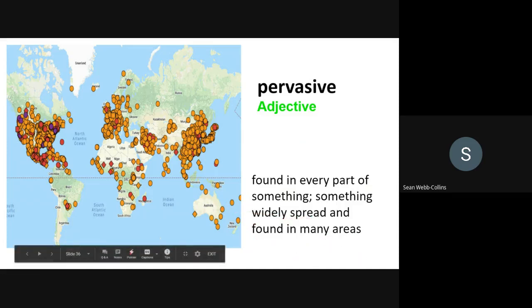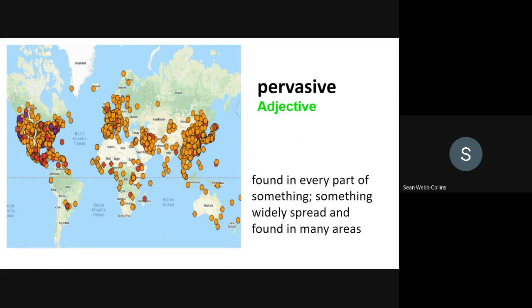For example, McDonald's is pervasive. There are thousands of locations worldwide. And what is the verb form? Pervade. What's the adverb form? Pervasively.